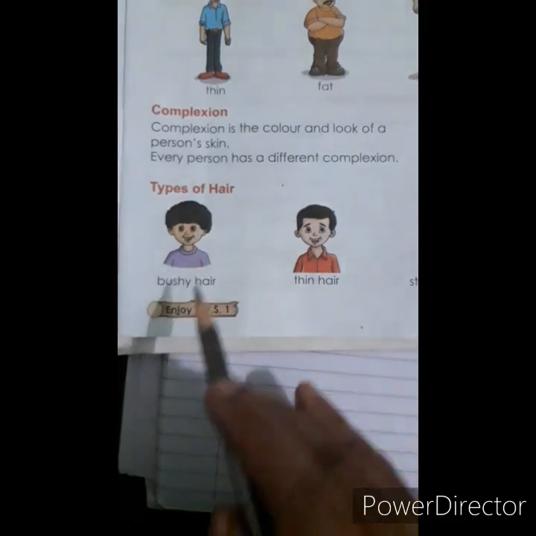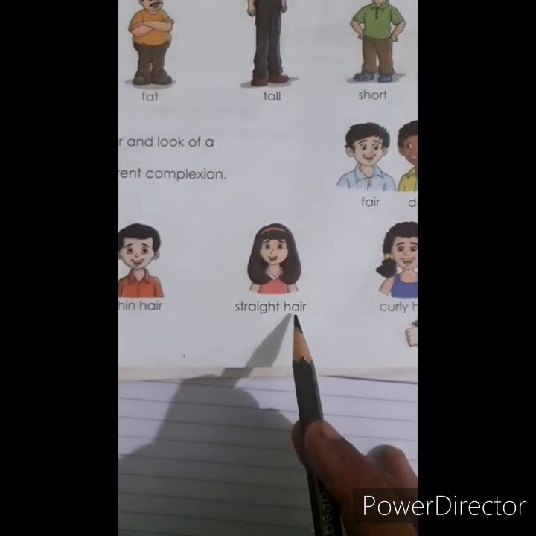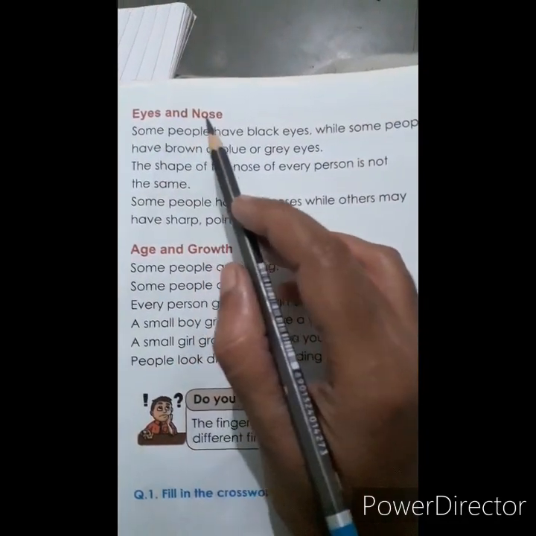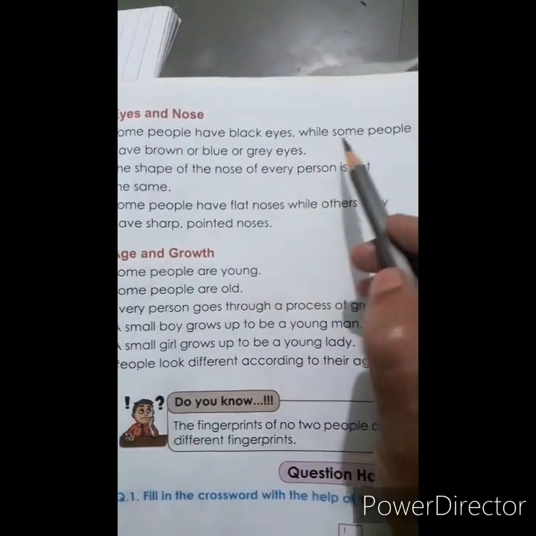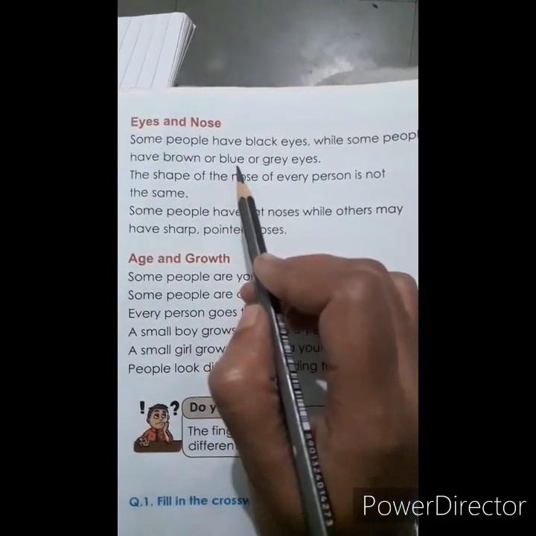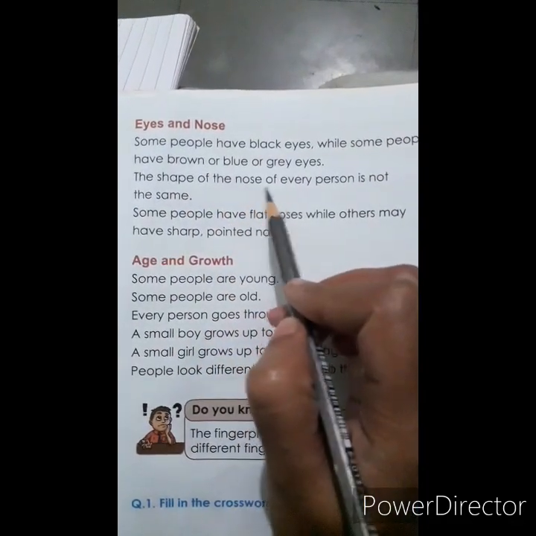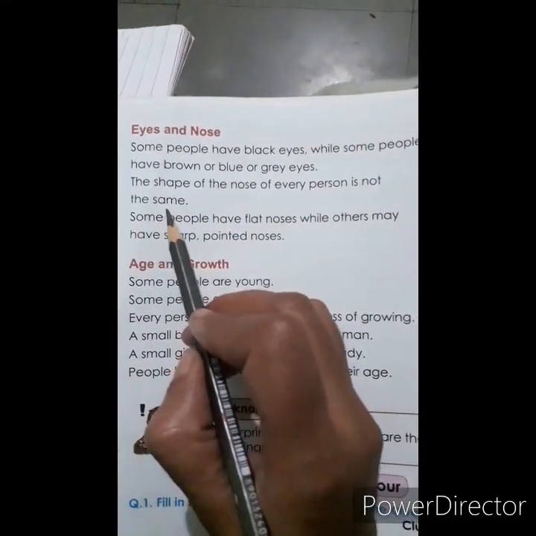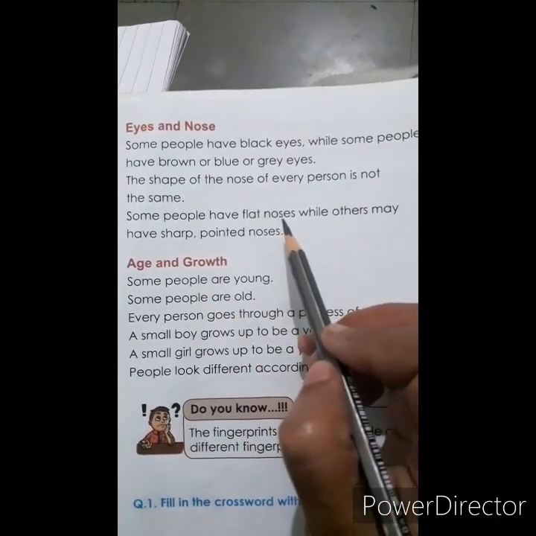Types of hair: bushy hair, thin hair, straight hair, curly hair. Eyes and nose. Some people have black eyes, while some people have brown or blue or grey eyes. The shape of the nose of every person is not the same. Some people have flat noses.